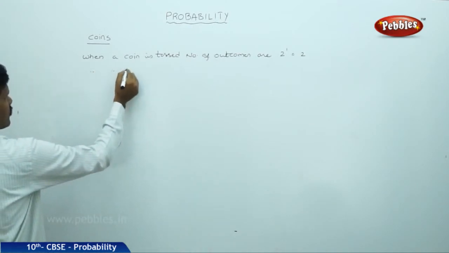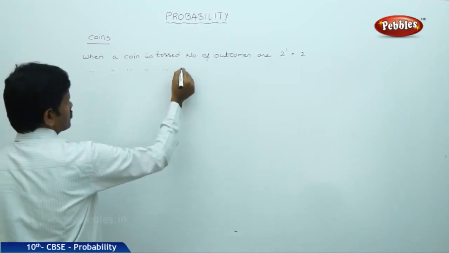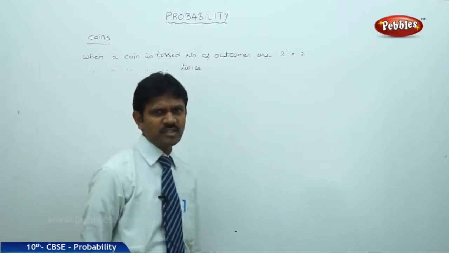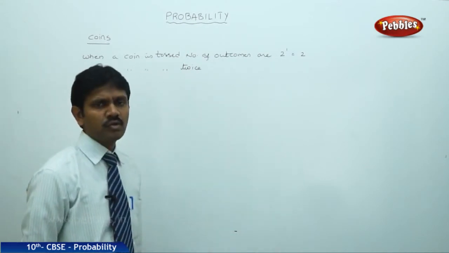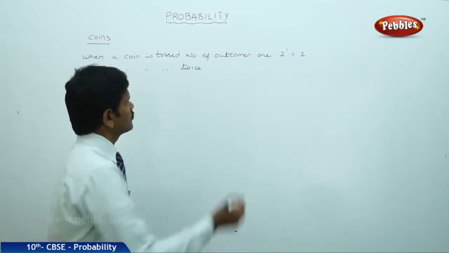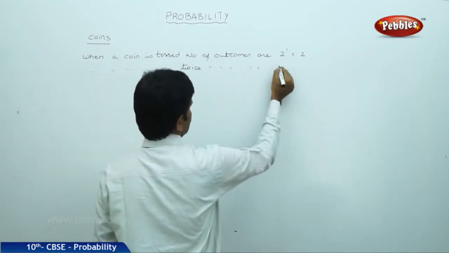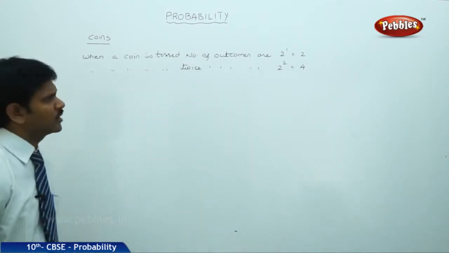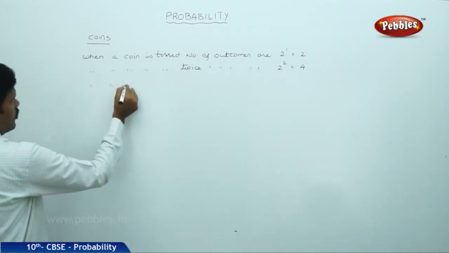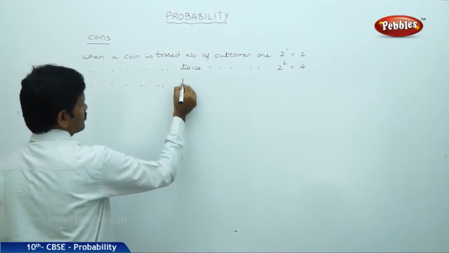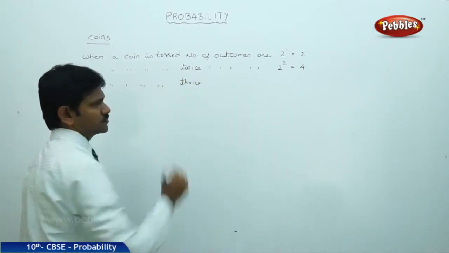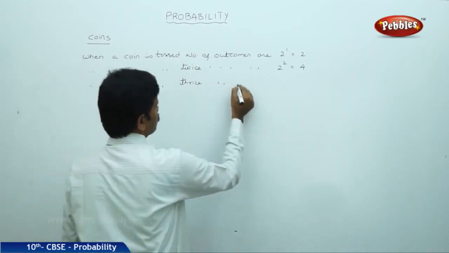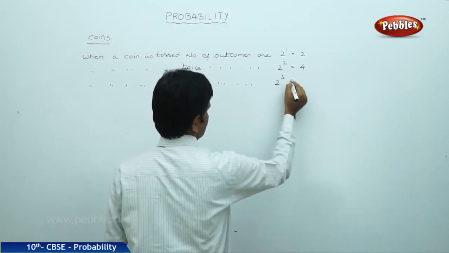When a coin is tossed twice, or two coins are tossed at a time, the number of outcomes is 2 to the power 2, which is 4. When a coin is tossed thrice, or three coins are tossed at a time, the total number of outcomes is 2 to the power 3, which is 8.